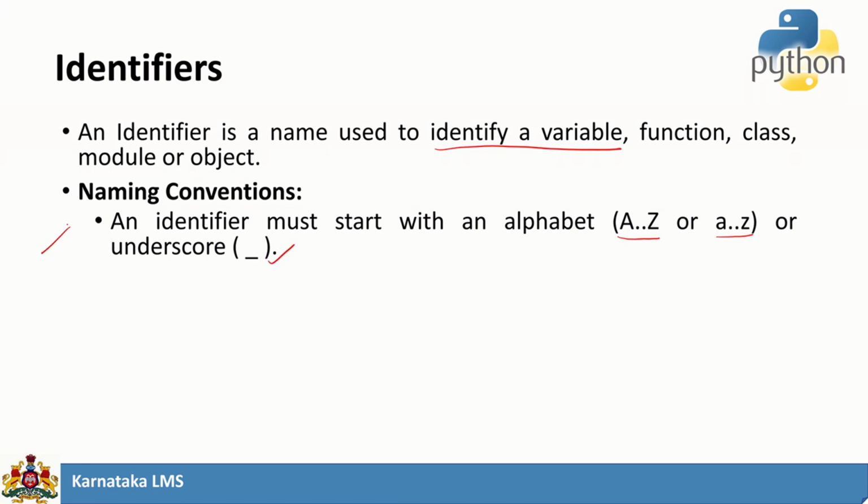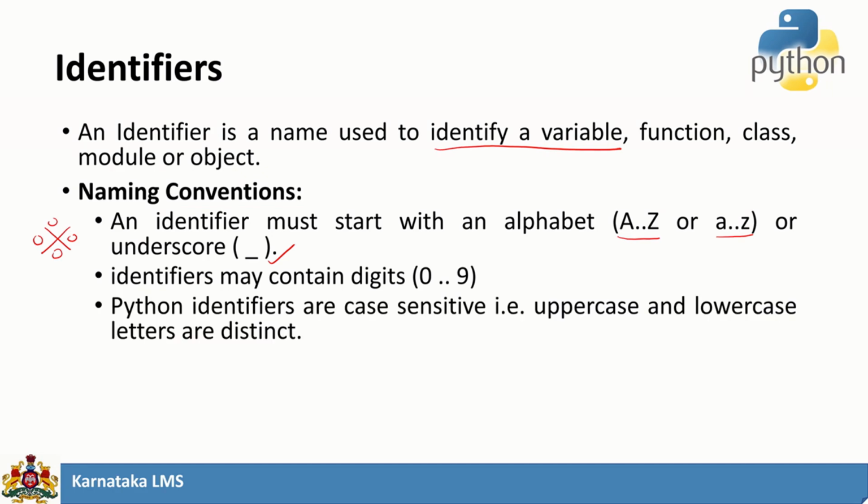So this you have to remember. Usually in other languages, the identifiers must start with one of the alphabets, uppercase or lowercase, but here it allows underscore. The identifiers may also contain some digits, but it should not be the first character.